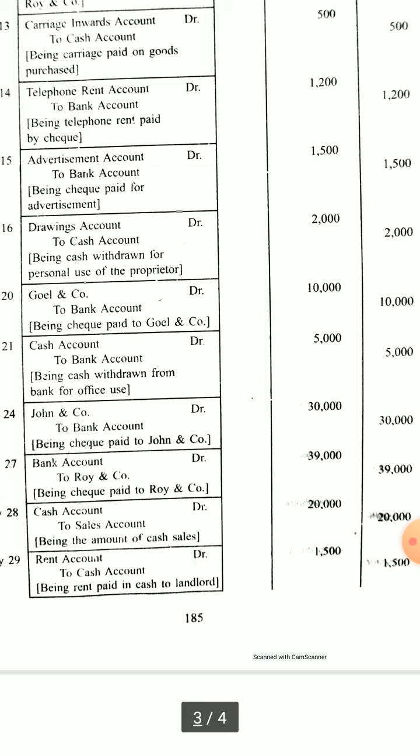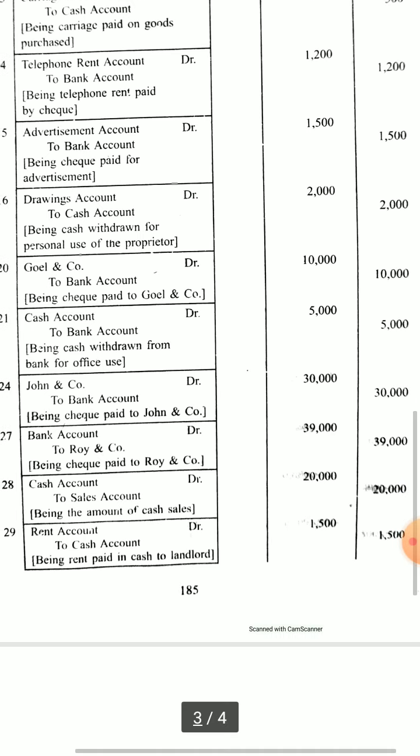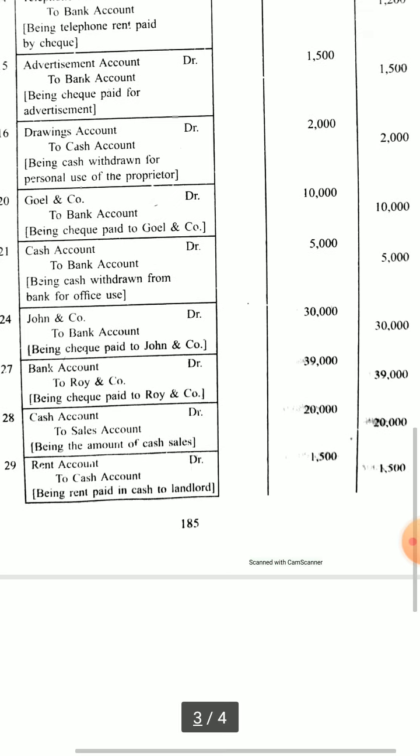Again, cash account debit to sales account, because again a cash sale was made. So when a cash sale was made, cash will increase and sales account is a nominal account, a source of income, so it will be credited. Again, rent paid: rent we maintain under a separate head, given to the landlord for use of his property as your office.